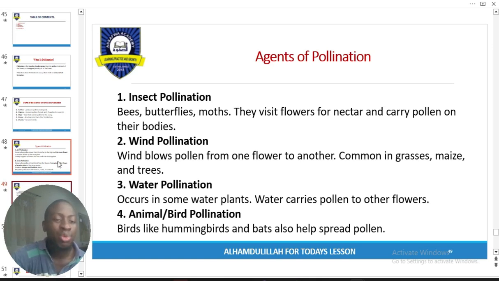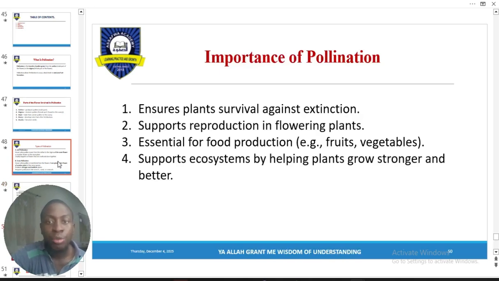Water, of course, can wash up an anther and deliver it to another plant's stigma, depending on the topology of your environment. Then we have birds as well. Just like the insects, birds deliver the same way. Now, importance of pollination: it ensures plant survival, right? It ensures the breeding of stronger plants, especially as a result of cross-pollination rather than self-pollination, supports reproduction in the flowering plants, and supports the ecosystem with stronger and better breeds.